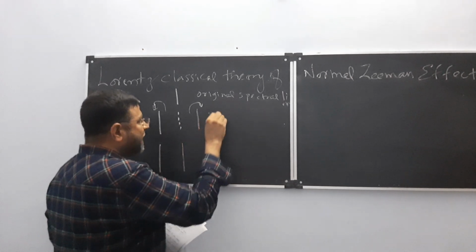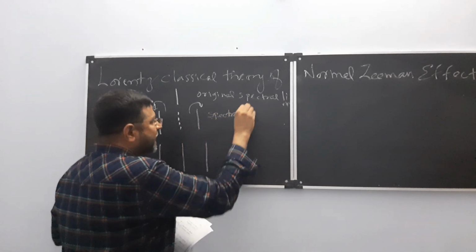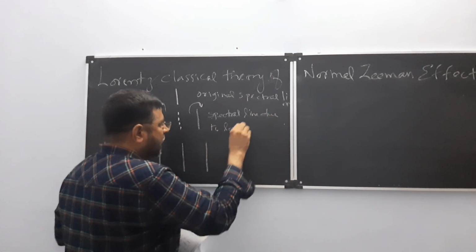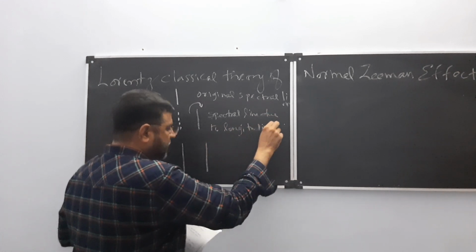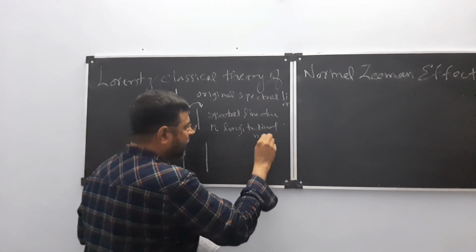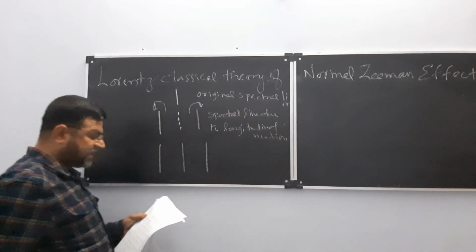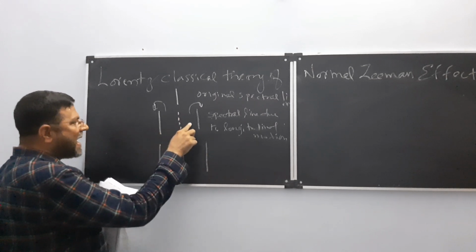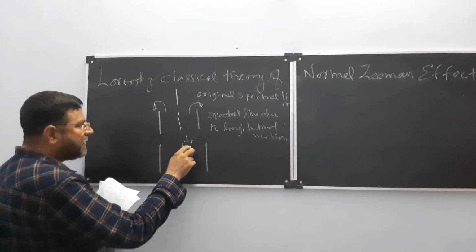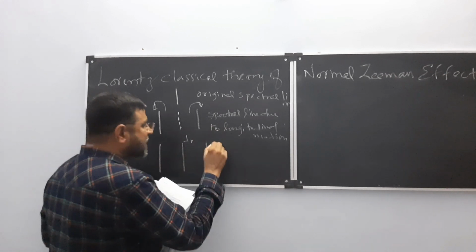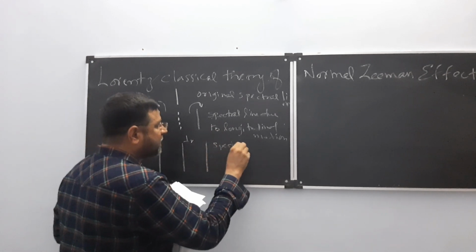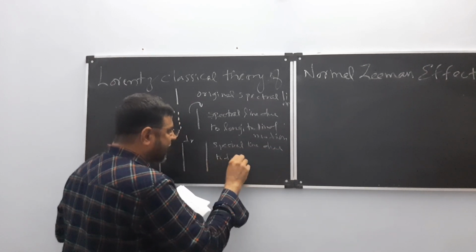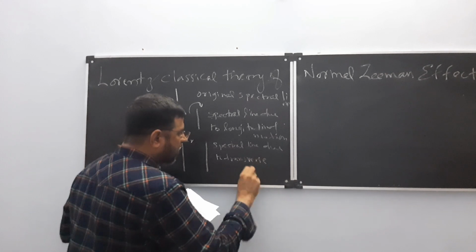So you must write spectral line due to longitudinal motion. Motion means movement. Now this is perpendicular. I told you parallel, longitudinal, perpendicular, transverse. Now you must write here spectral line due to transverse motion.